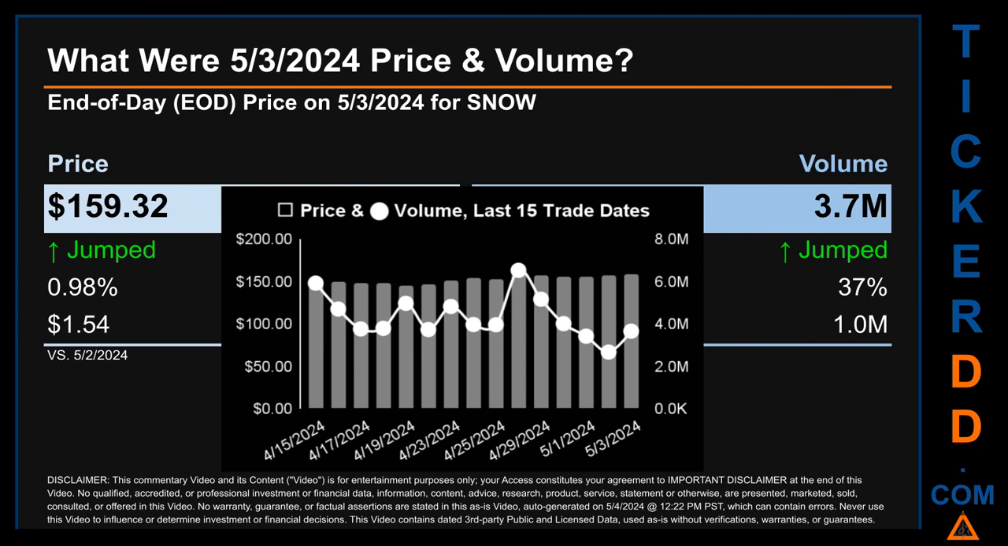The graph shows price and volume for the last 15 trade dates. Across a range of $13.87, the max and minimum end-of-day price were respectively $159.32 and $145.45. Volume saw a range of 3.9 million, from a day low of 2.7 million to a day high of 6.5 million.